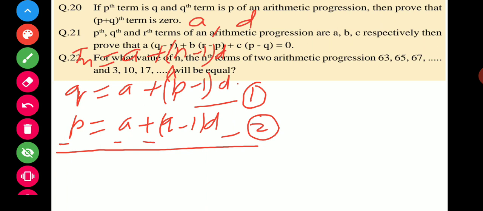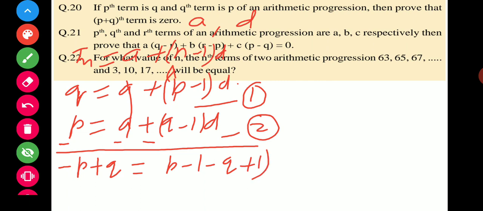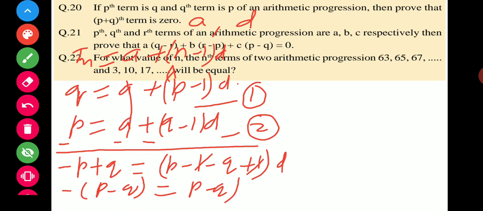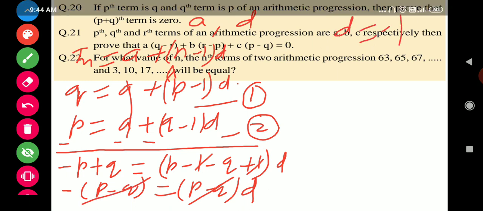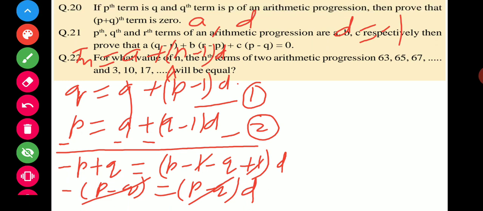So here is q minus p, but we want to write here minus p plus q is equal to, a will cancel out, here is (p minus 1 minus q plus 1), d as a common, so p minus q is equal to, 1 will be cancelled to each other, so (p minus q) into d. So p minus q cancel out, so we get d is equal to minus 1. That means d हमने जो निकाला वो minus 1 आ गया.